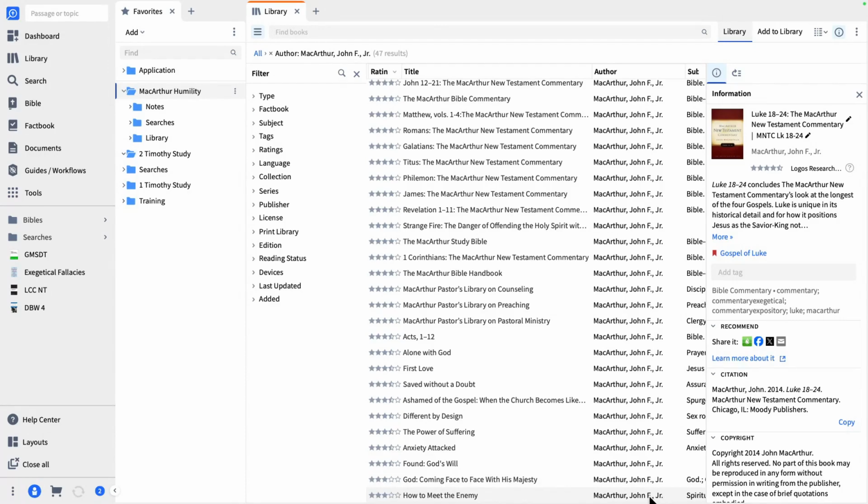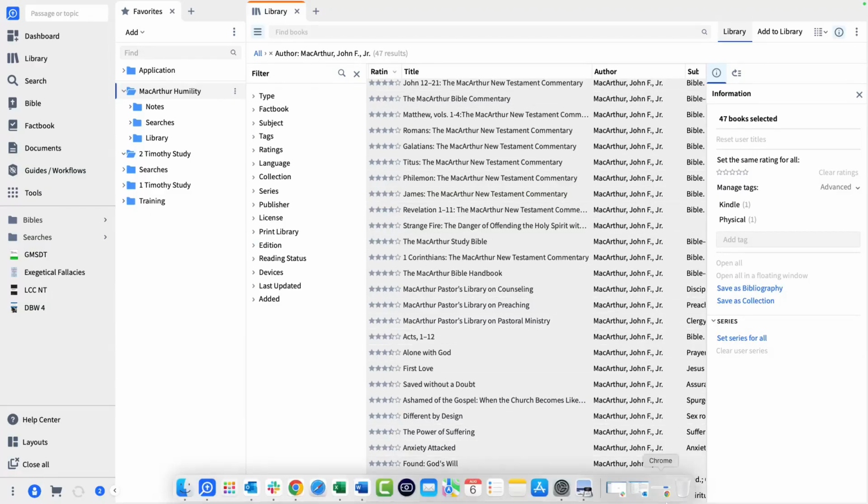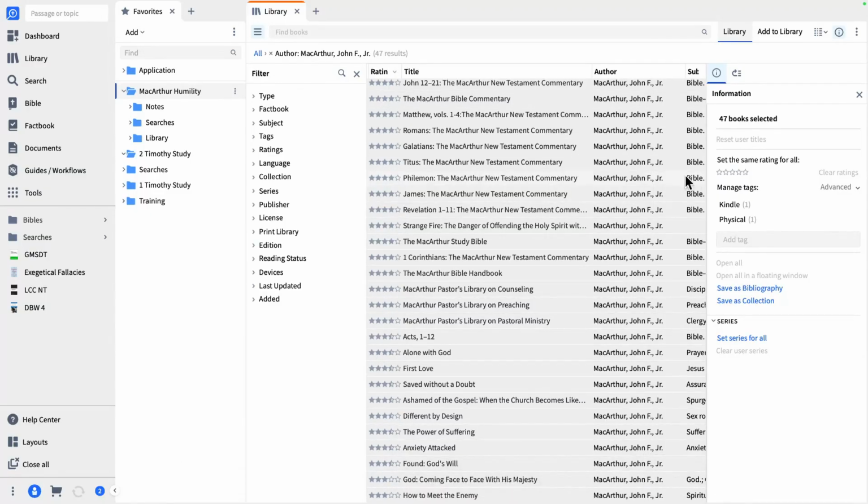And now I'm going to click on that last one. What that does is it selects all of the resources in between the top click and the bottom click. It selects all of them. It even tells you there's 47 books selected. Those are all of the MacArthur books. Now I'm going to come down here and say save as collection.